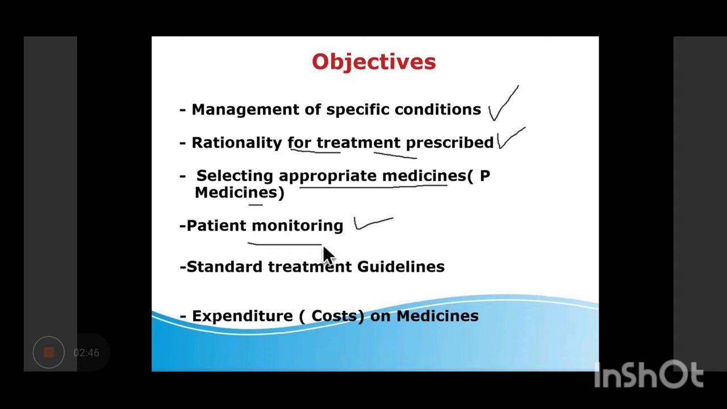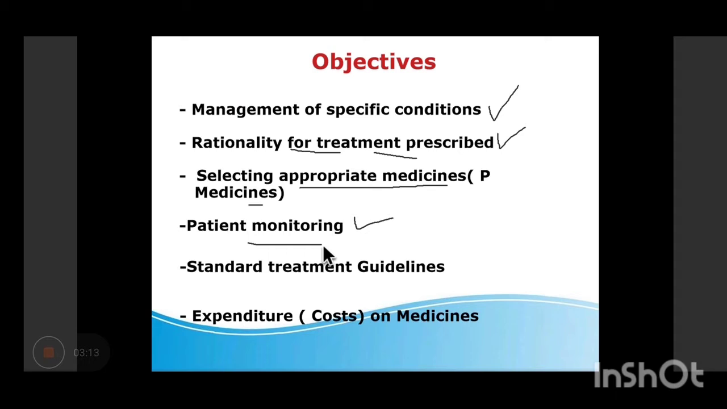Then the fourth objective is monitor. Now the job of doctor is not over just by writing some drugs on a piece of paper. That is prescription. No. You have written a set of drugs, the patient starts taking that drug, then you have to monitor the case. Maybe the patient is improving or not, right? Or maybe he's deteriorating. It could be anything. Or maybe he's developing some ADR with a drug. So all this comes under the monitoring part.